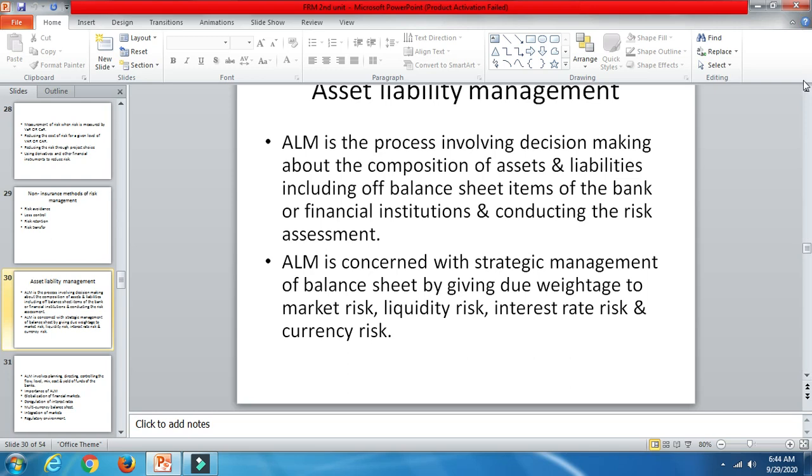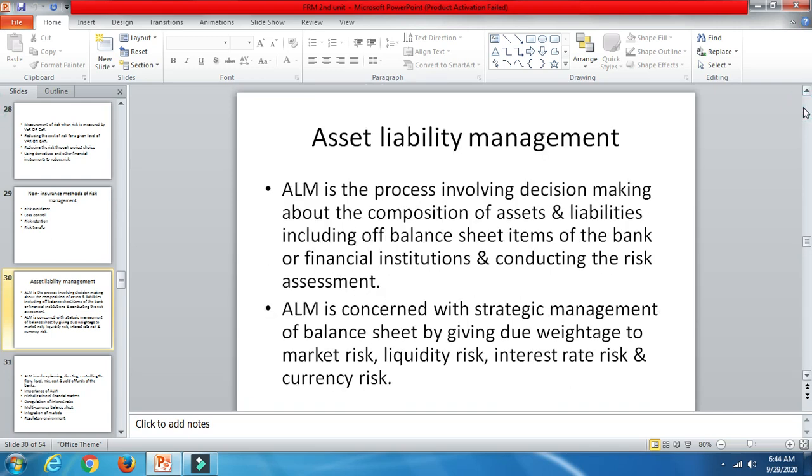We have already discussed this, and as I said, this is very important from the point of view of exams also. It will be asked in the exams as well. So asset liability management is basically, I'll just revise it, then I'm going to explain the risk management tools under asset liability management. ALM is the process involving decision making about the composition of assets and liabilities. Basically it includes market risk, liquidity risk, interest rate risk and currency risk.